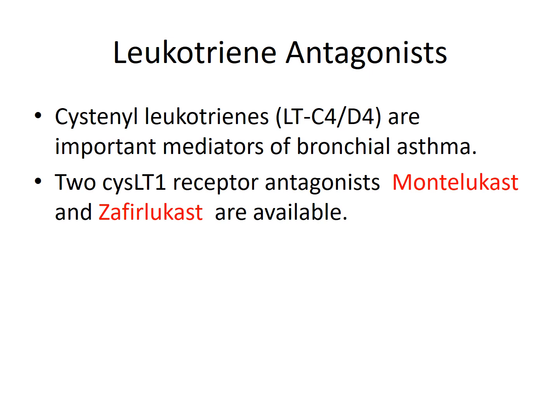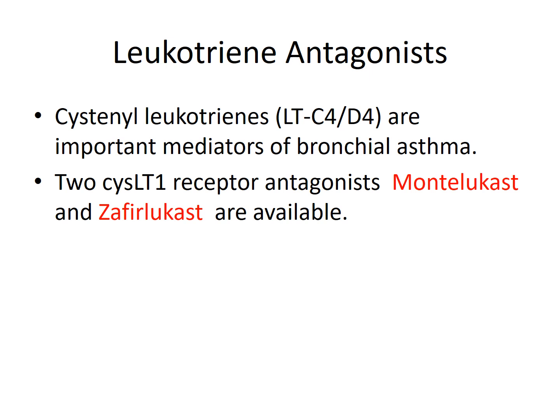They are drugs which are helpful for preventing bronchoconstriction, decreasing mucus secretion, and decreasing vascular permeability, and recruitment of eosinophils will also be prevented. The episodes of exacerbations of asthma will also be reduced by use of these drugs.